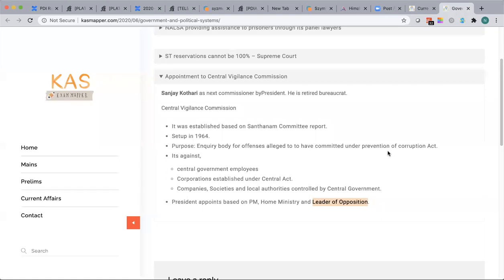The moment you remember this history, you'll trace back why I told it was colourable: because leader of opposition was not there then also, but still they made this provision because they didn't want to appoint. So if anyone asks who are the committee members to appoint the CVC, you'll definitely remember the leader of opposition party because you know the history. If you understand the history, you can remember things in a better way. That's what I meant to say.